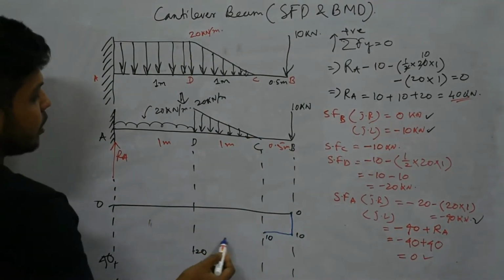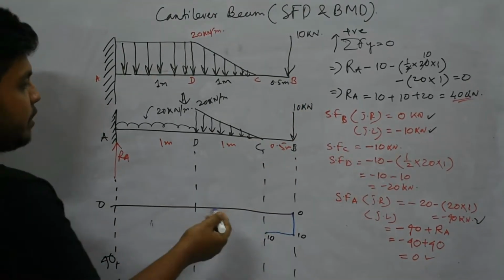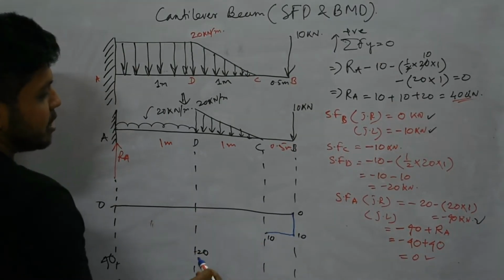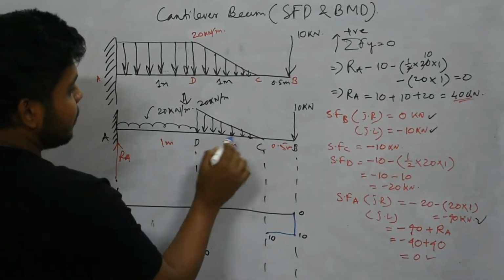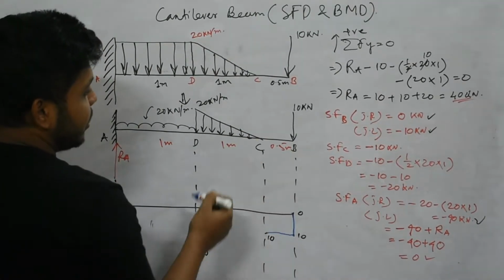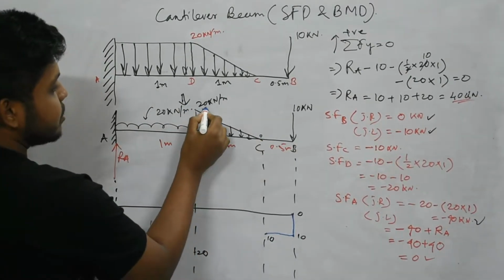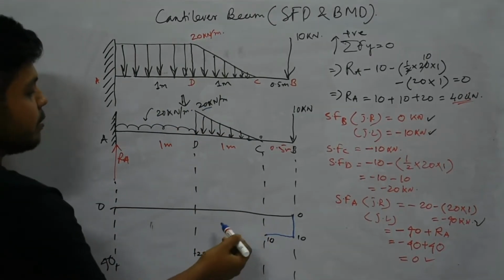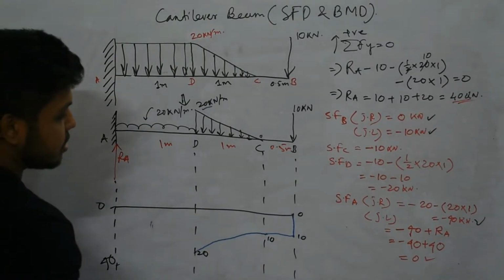This is a UVL. So for the SFD we have a UVL, so the profile is parabolic. So what will be the nature of this parabola, is it increasing in slope or decreasing in slope? Check out the value of the load intensity, whether it is decreasing or increasing. Here this is 0, here this is 20, so this is increasing, that means the parabola has an increasing slope.